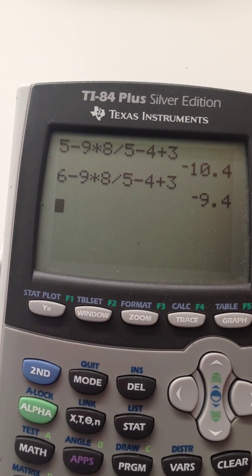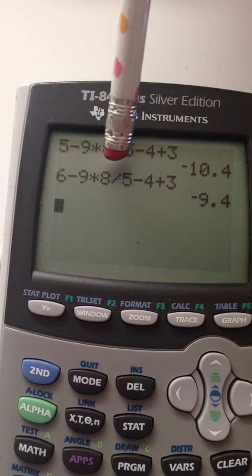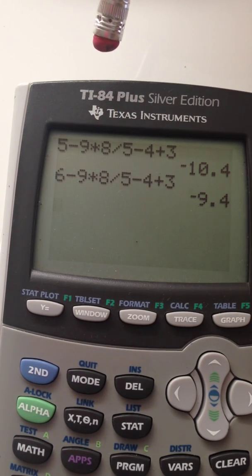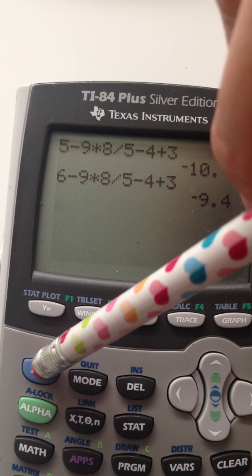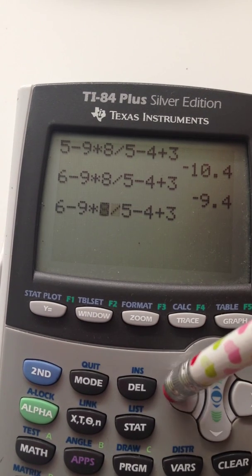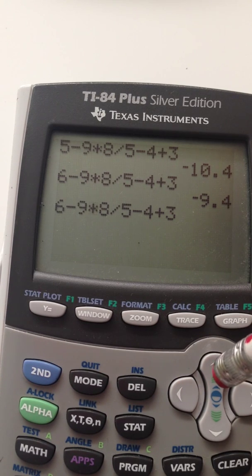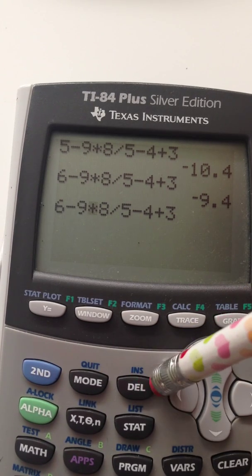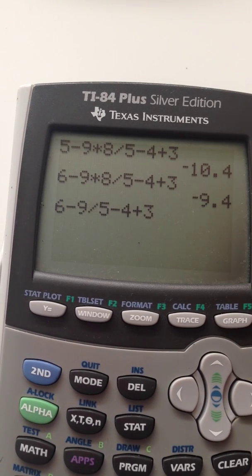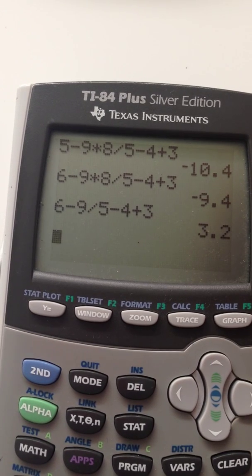Sometimes you just want to delete something in the middle. Let's say I didn't want to multiply by 8 at all. I just want to completely remove that. So again, if you press second and then enter, you can just remove the times 8 by pressing this delete button right here. So that just completely removes it. Now it's gone, and you can hit enter, and that'll give you a brand new number.